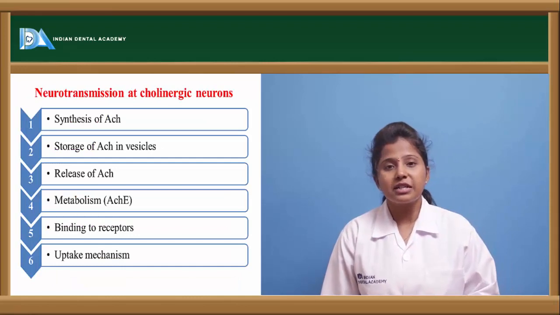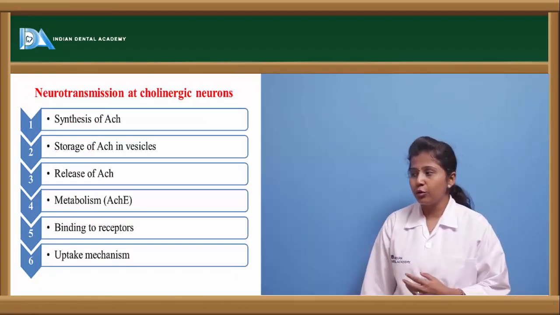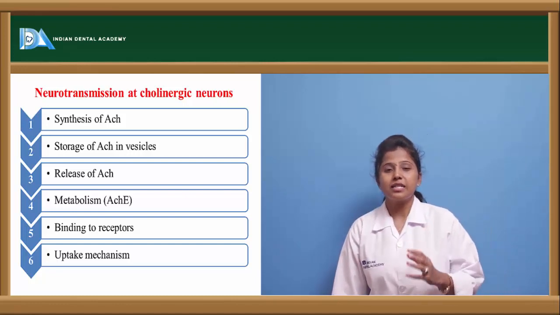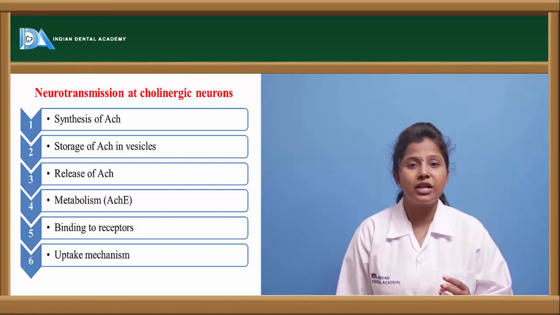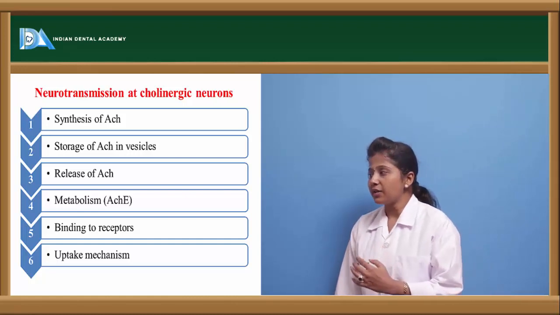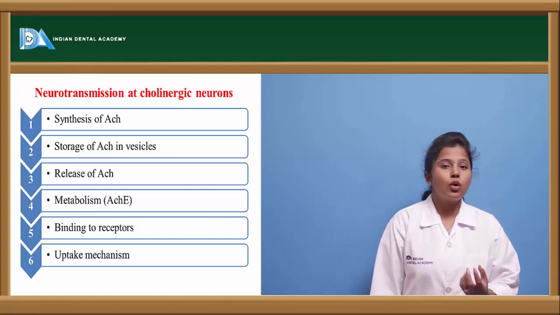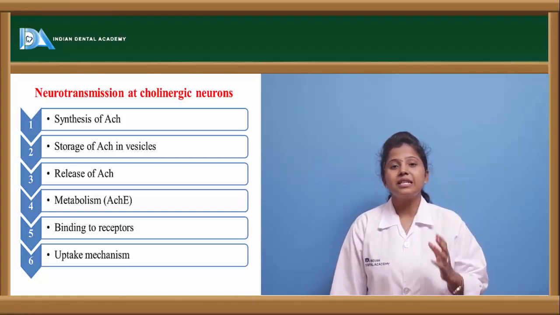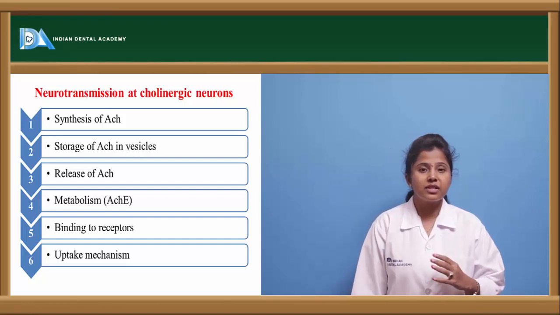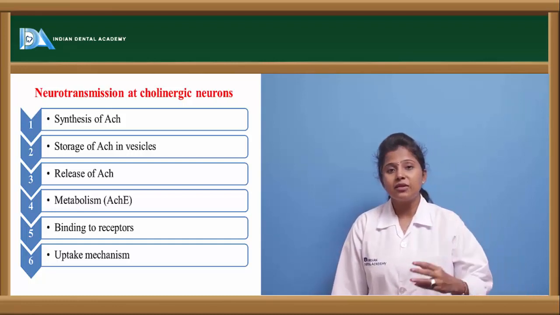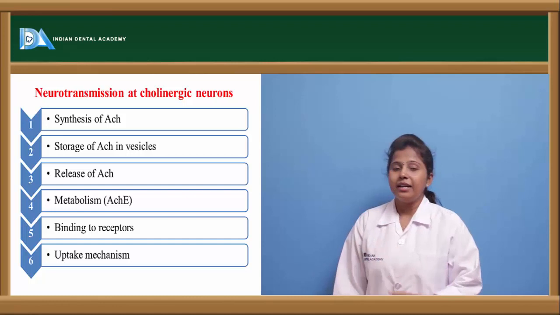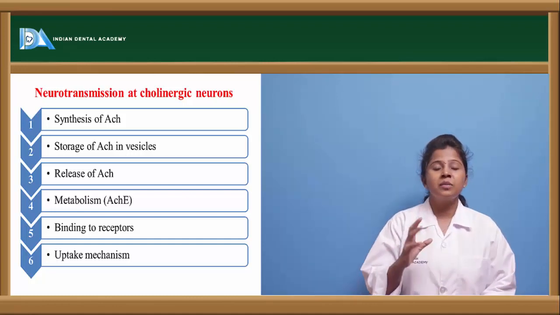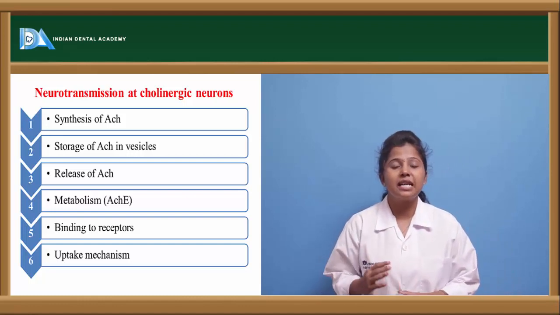Here, we will see how neurotransmission takes place in the cholinergic neurons. First, the synthesis of acetylcholine takes place. Acetylcholine is synthesized from acetyl coenzyme A and choline. After the synthesis of acetylcholine, it is stored in the vesicles. Whenever it is necessary, or when there is stimulation of the parasympathetic nervous system, the acetylcholine is released from its storage vesicles, and after its release it undergoes metabolism with the enzyme called acetylcholinesterase.